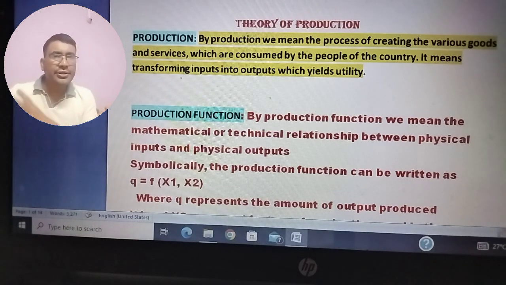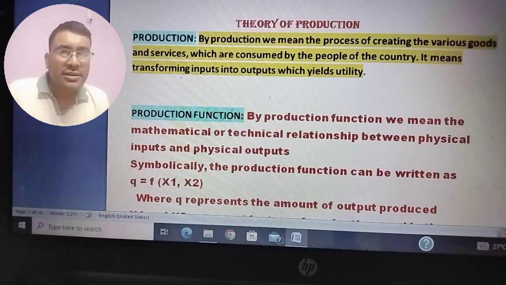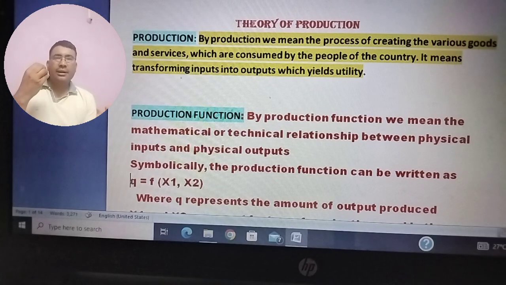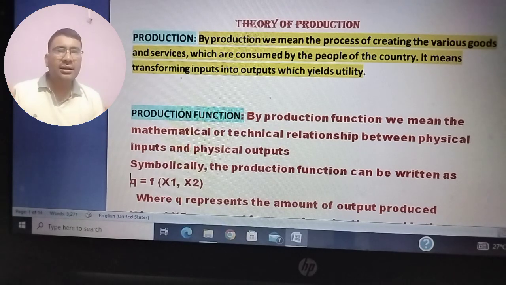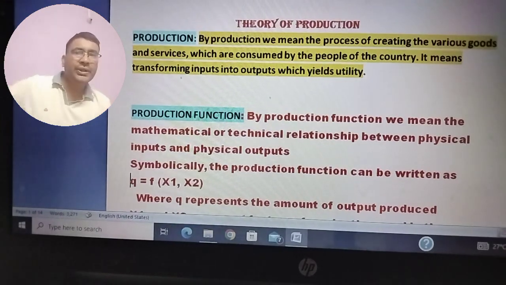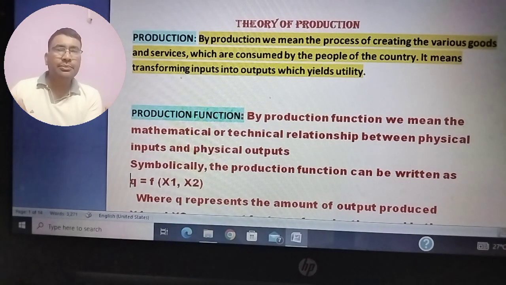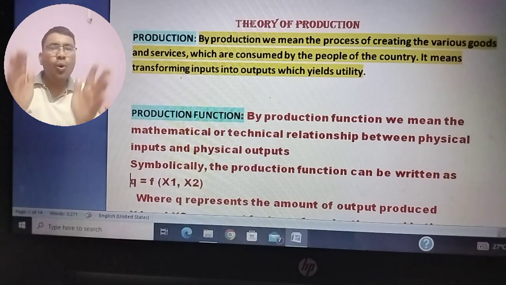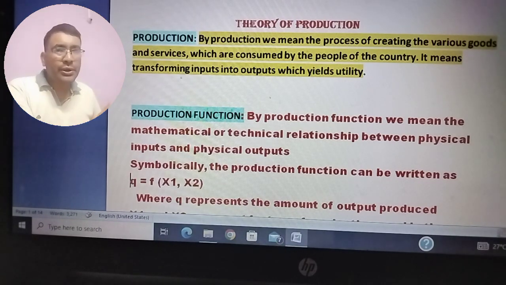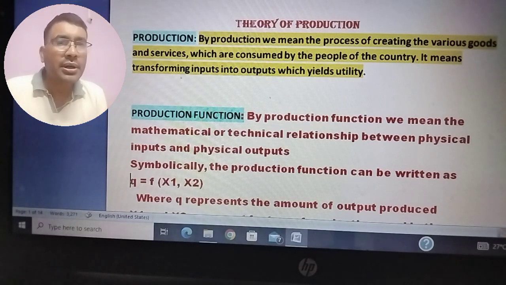That is, it is a relation between the factors of production and the final products that are obtained by using those factor inputs. So it is basically a technical relationship between inputs and outputs. If we use 5 kg of inputs, how much output we can produce, that is what is depicted by the production function.